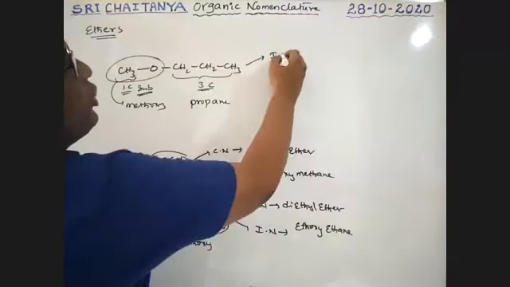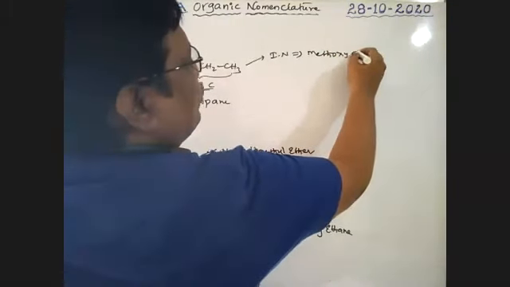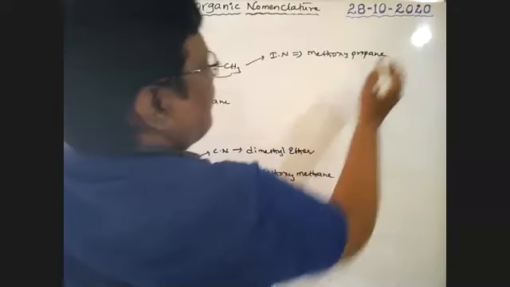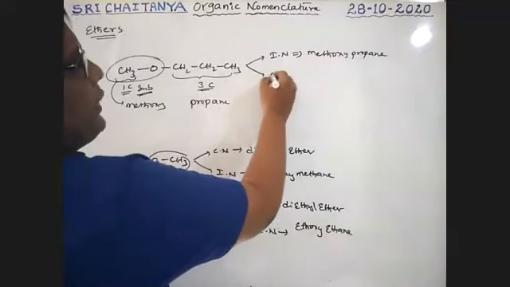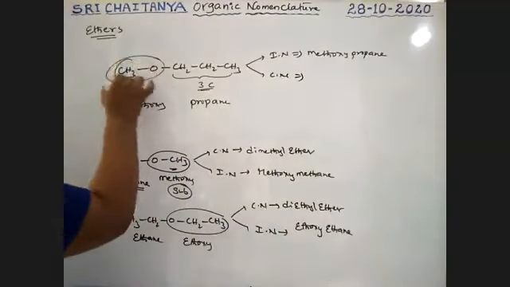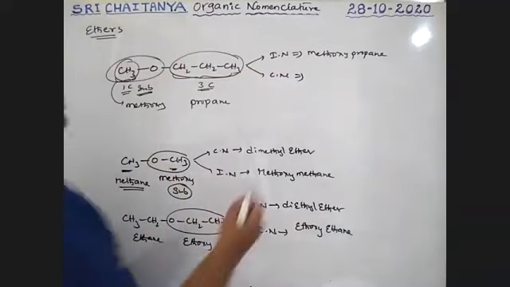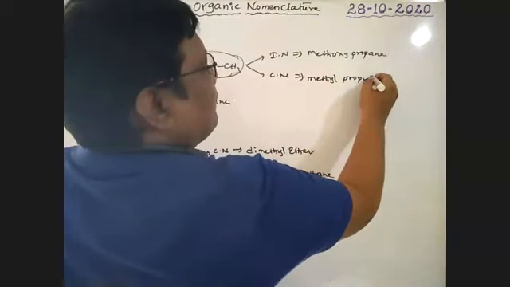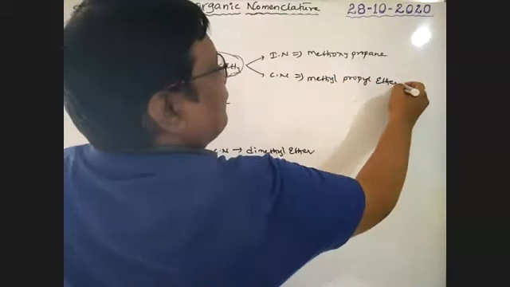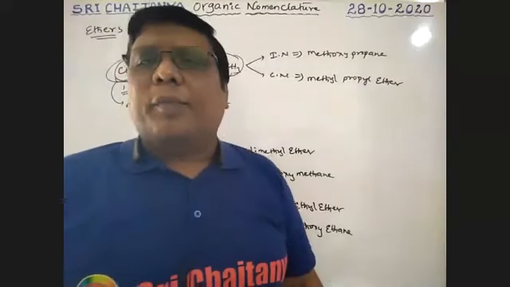Therefore, its IUPAC name is methoxypropane. Next, what is its common name? Boys, it is a methyl group and a propyl group. So methyl propyl ether is the common name, but methoxypropane is the IUPAC name.